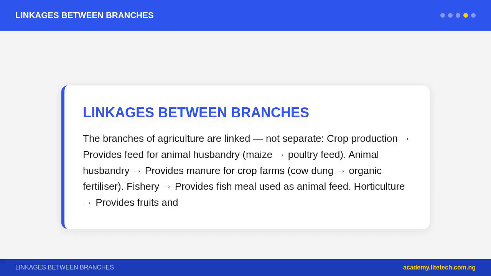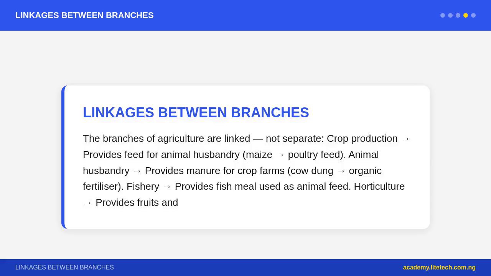The branches of agriculture are linked, not separate. Crop production provides feed for animal husbandry, such as maize for poultry feed. Animal husbandry provides manure for crop farms, cow dung as organic fertilizer. Fishery provides fish meal used as animal feed. Horticulture provides fruits and vegetables for agroprocessing, such as tomato paste.